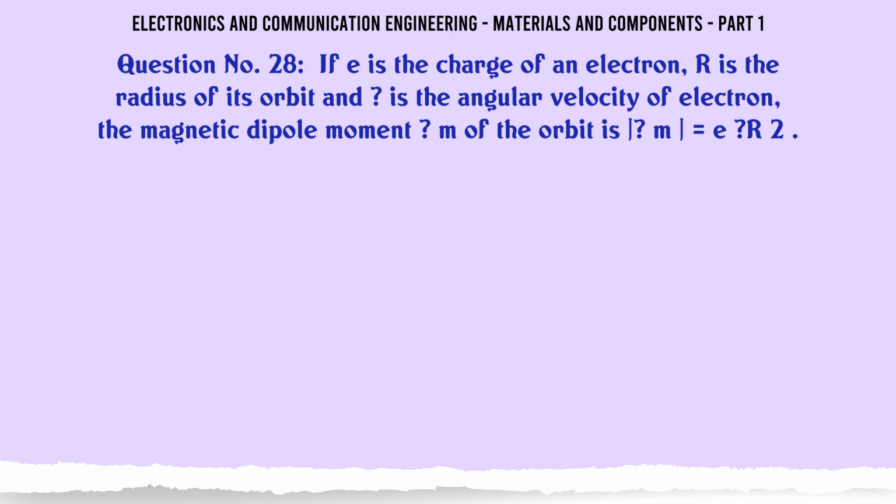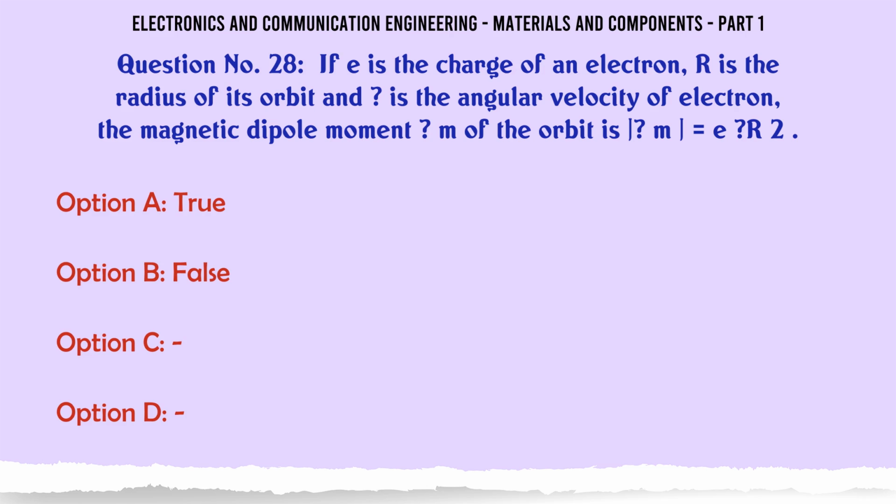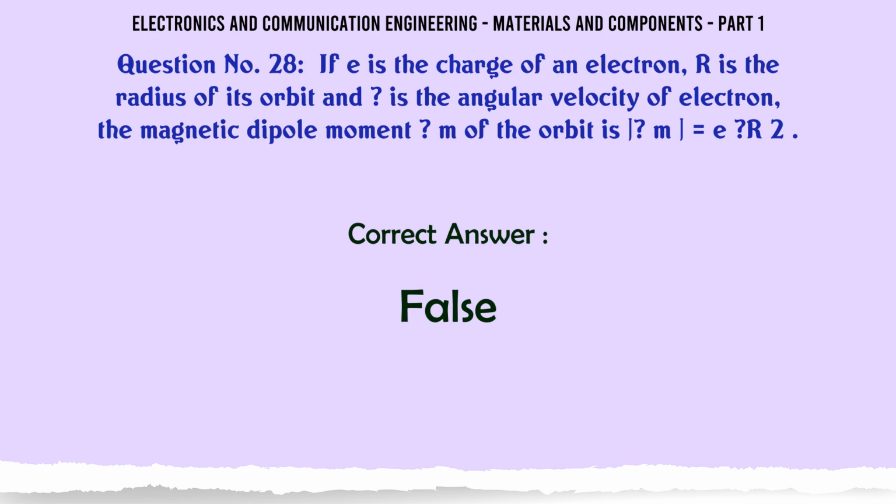If e is the charge of an electron, R is the radius of its orbit and ω is the angular velocity of electron, the magnetic dipole moment m of the orbit is m = eωR². A. True, B. False. The correct answer is false.